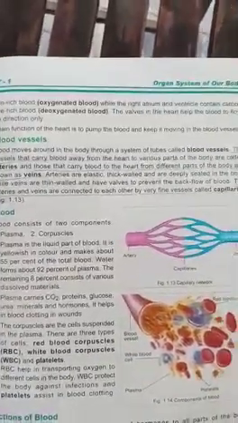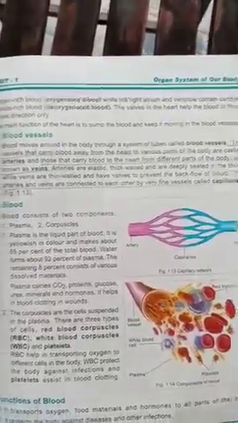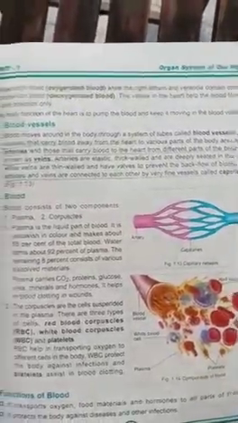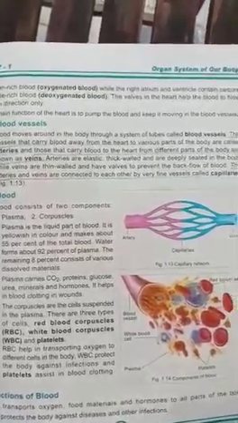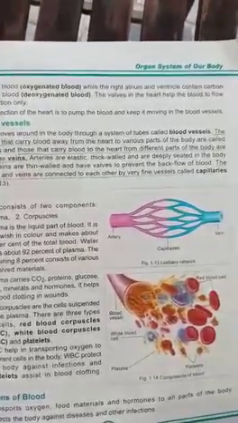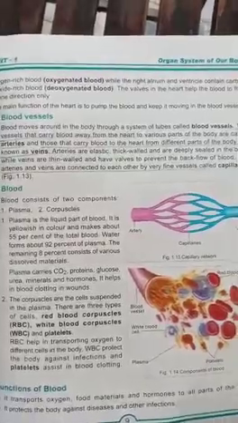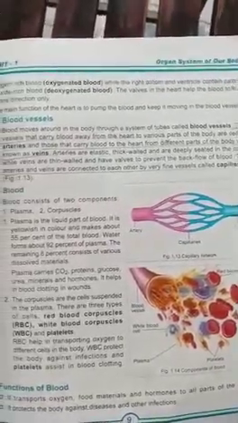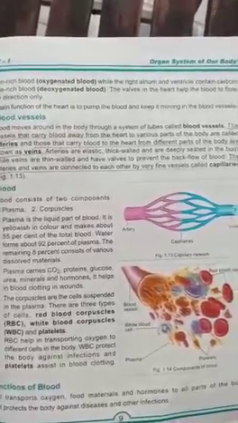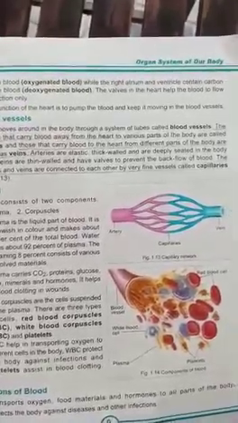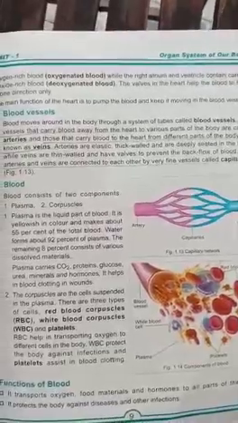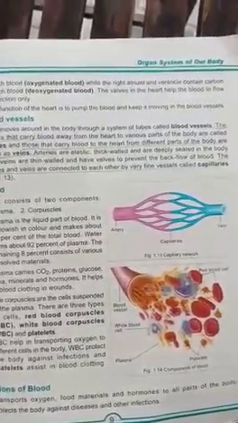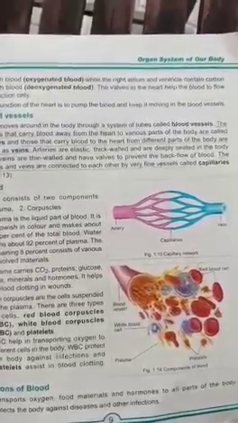Blood moves around in the body through a system of tubes called blood vessels. The vessels that carry blood away from the heart to various parts of the body are called arteries, and those that carry blood to the heart from the different parts of the body are known as veins. Arteries are elastic, thick-walled and deeply seated in the body, while veins are thin-walled and have valves to prevent the backflow of the blood. The arteries and veins are connected to each other by very fine vessels called capillaries.